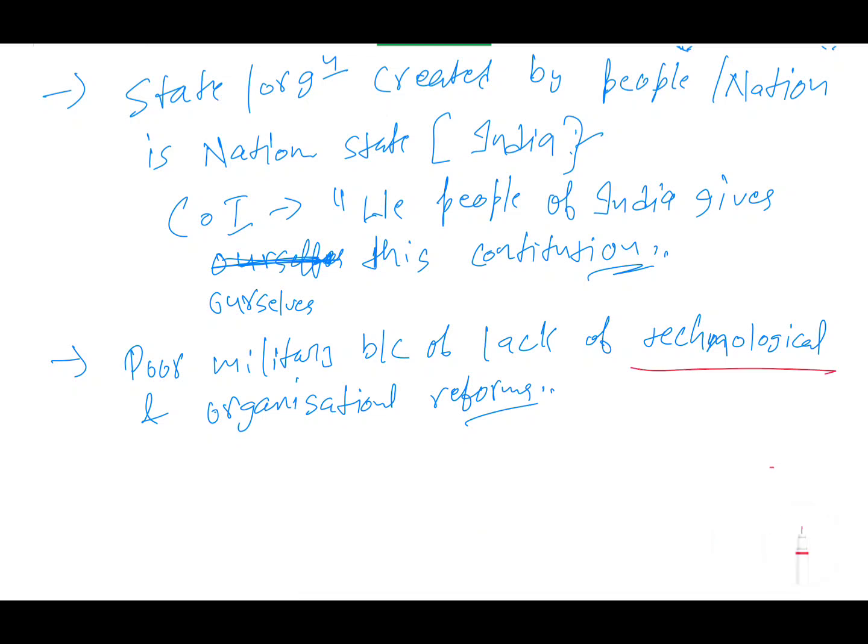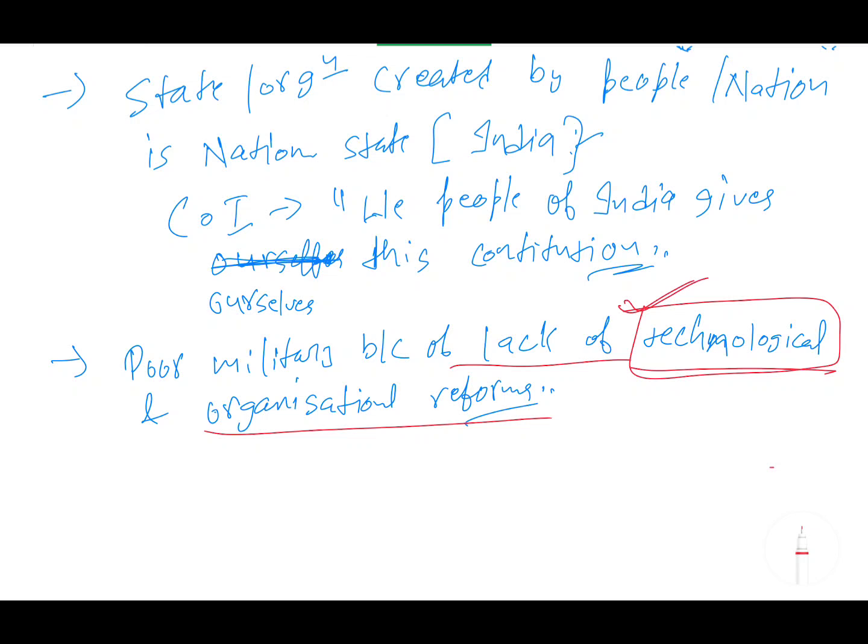I told you this earlier, remember why the first battle of Panipat was won by Babur. This was the reason: technological superiority, technological advancement. Gunpowder and field artillery were used by Babur. That's why even if the army of the last Lodi dynasty ruler Ibrahim Lodi was big, the Mughal, Babur, was still able to win the war because of this technological advancement. But now the military started weakening because of the lack of technological and organizational reform.